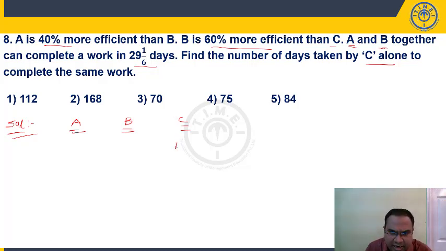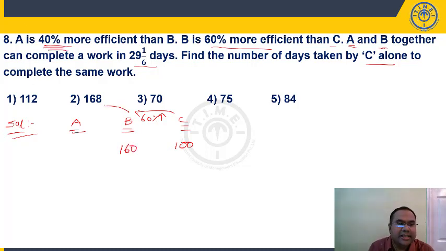So we'll take the base as 100, starting value as 100. So I'm taking C as 100. When you compare with C, B is 60% more efficient. If C is 100, B should be 160. What's the relation between A and B?